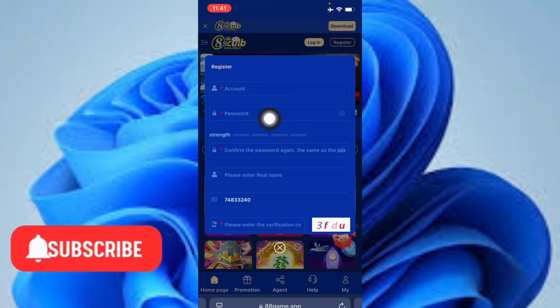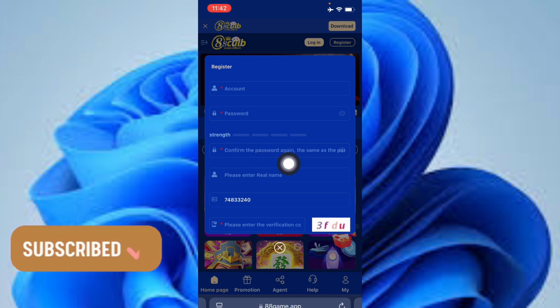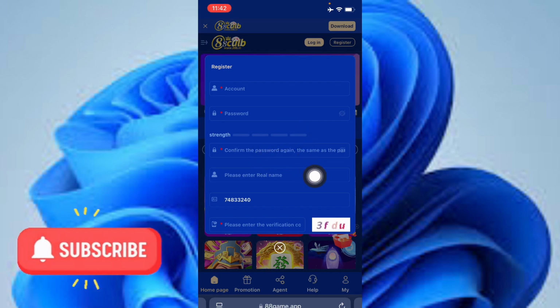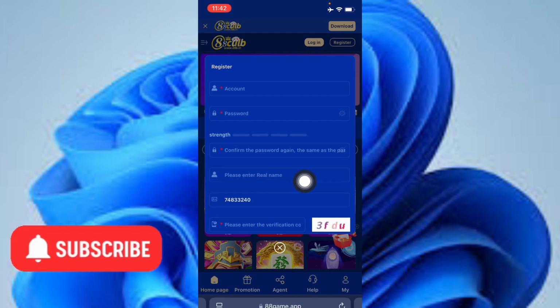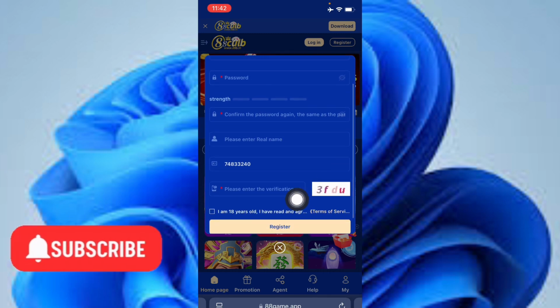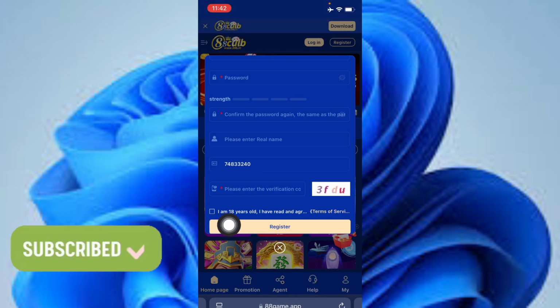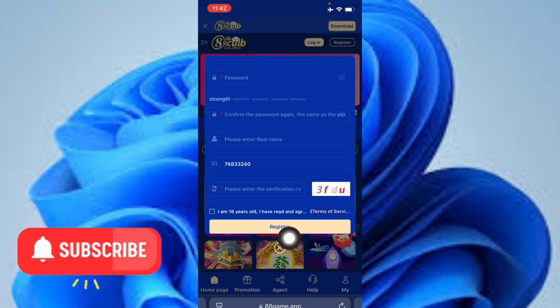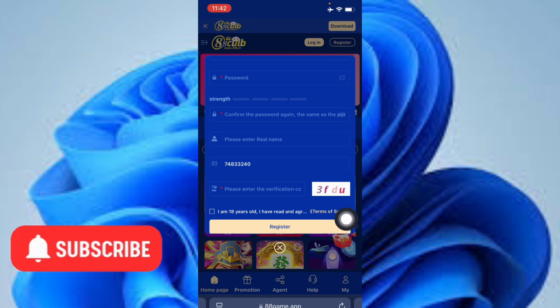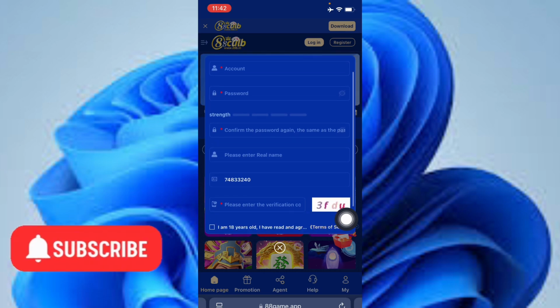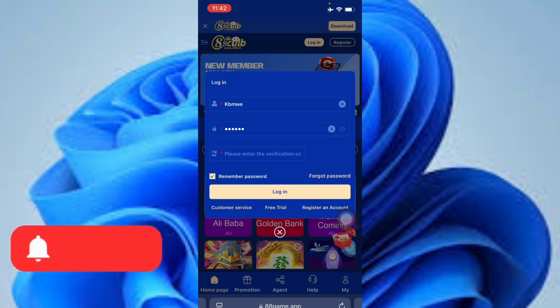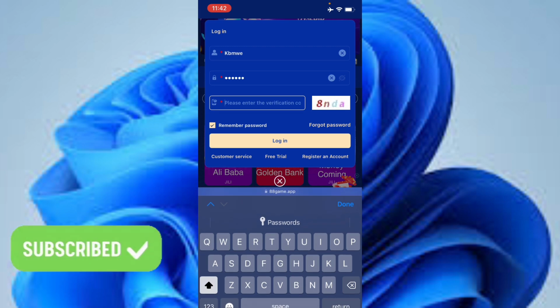Once you are done, enter a password for yourself and continue to confirm that password. Make sure it matches and input your real name. Now tick on I am 18 years old, I have read and agreed to this, and click on the register button here. Once you're done, it's going to take you to the platform automatically.